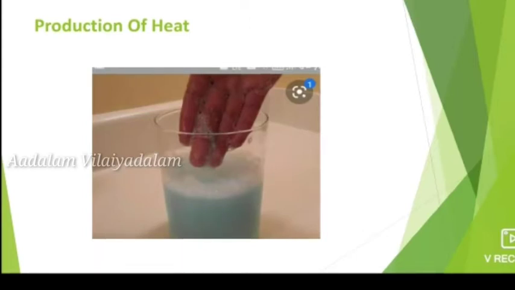And another well known example for this production of heat is, take some detergent and mix the detergent in water, and mix it with your hand. After some time you notice the warmth in your hand, which is produced due to the chemical reaction of the detergent. So the chemical reactions produce heat.